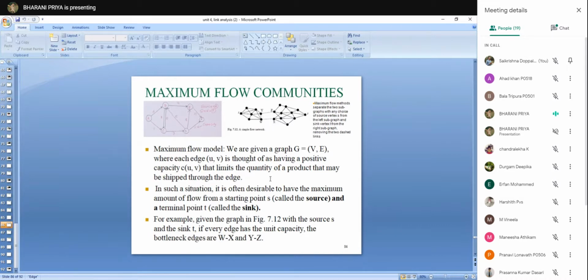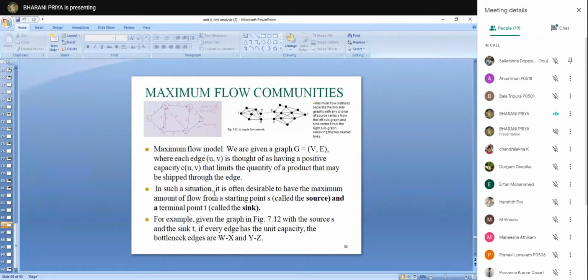Okay, I'll repeat these definitions now. So a graph is given and each edge will have some positive capacity that limits the quantity of product that may be shipped through the edges. How much flow you can allow is decided by this capacity.